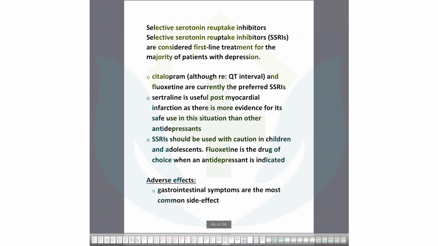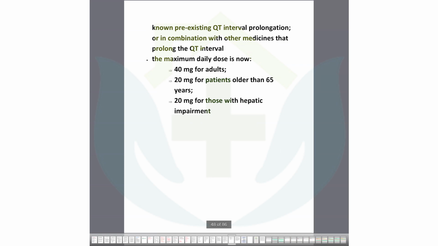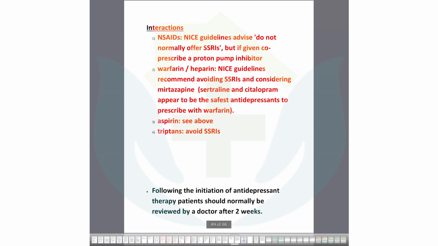It will help you. There are some side effects. You should not discontinue SSRI suddenly if a patient is taking it. You should gradually withdraw it. Otherwise, withdrawal symptoms occur. Okay. So these are the important things for pharmacology. And there are some interactions that can occur with SSRI. If you prescribe SSRI for a patient, you should not prescribe it with NSAIDs, warfarin, heparin, aspirin. These things can cause interactions and more side effects can occur.